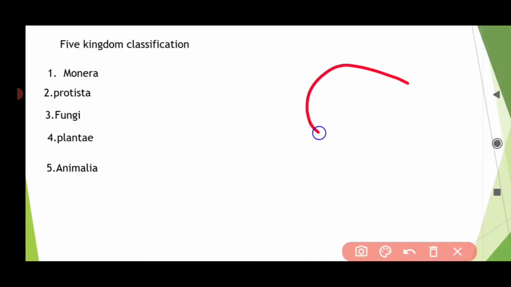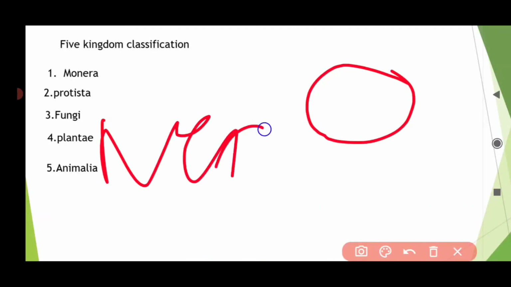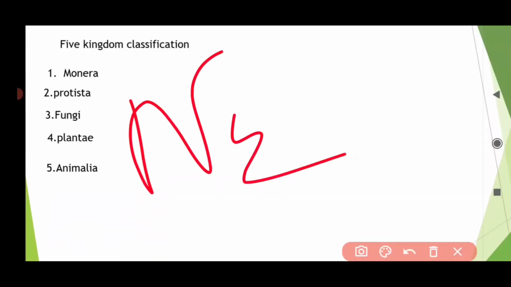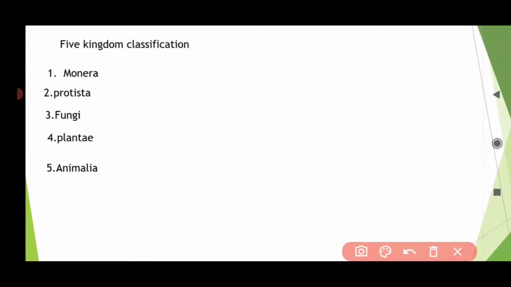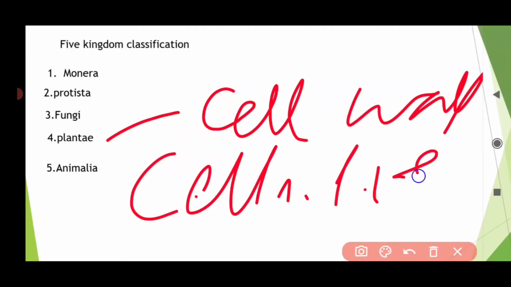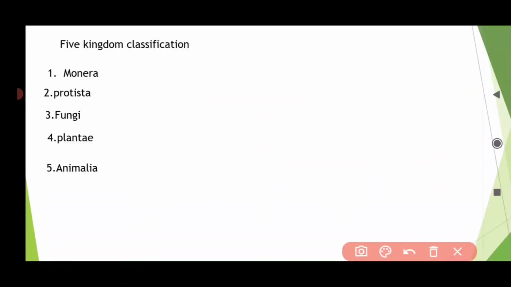That's why plants like Nepenthes, Venus flytrap, also called Dionaea, and bladderwort, Utricularia, are partially heterotrophic plants. They engulf insects for their nitrogen requirement, so they grow in nitrogen deficient areas. And their cell wall is made up of cellulose. So this is all about biological classification.